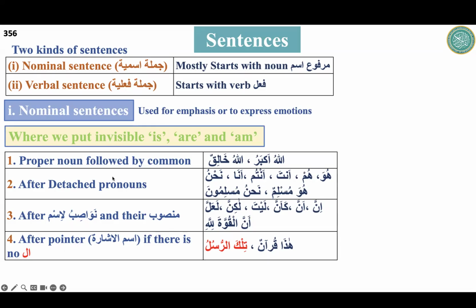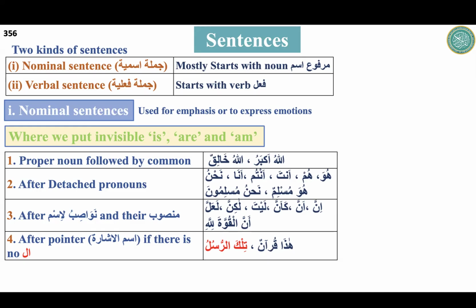Now it says that when ismul ishara comes in the sentence, right after ismul ishara we have to put ism marfu. So Ibrahim, I will change this. I will say Haza al Qur'anu.